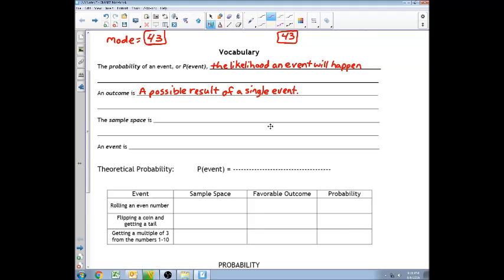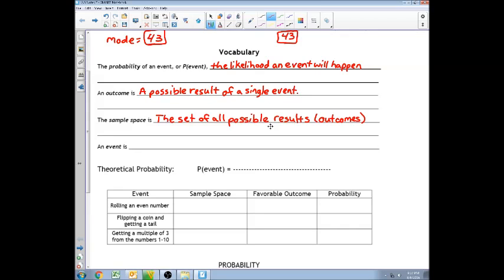The sample space is the set of all possible results. A set is just a data set, so a group of numbers in most cases. Results are also known as outcomes. An example of that, the sample space for flipping a coin is I could get heads or I could get tails.